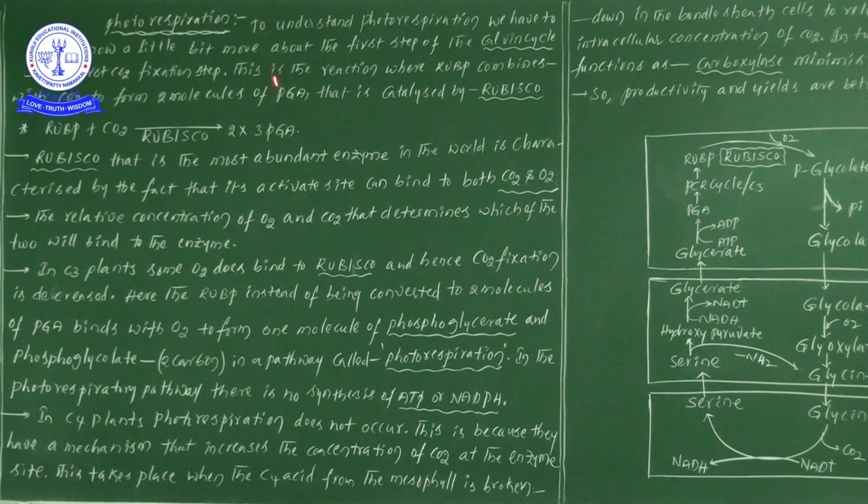So that's why here we have written: in this particular reaction, RuBP combines with carbon dioxide and 2 molecules of PGA are formed, and this entire process is catalyzed by the Rubisco enzyme. If you see the Calvin cycle as one sequence, simply we can write it like this: RuBP, that is ribulose 1,5 bisphosphate, plus carbon dioxide, in the presence of Rubisco enzyme, gives 2 molecules of 3-PGA.